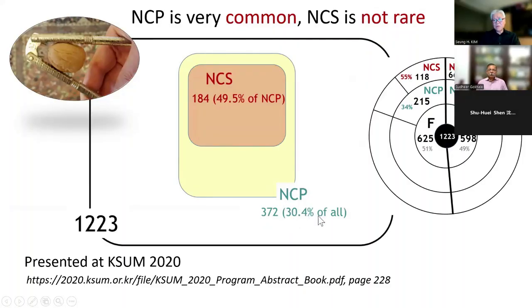About 30% of all patients who visited that clinic had the nutcracker phenomenon. And among them, about half, so about 15% of all, had some symptoms like hematuria, proteinuria, or other symptoms caused by the nutcracker phenomenon, so we can call it nutcracker syndrome. So 30% had the nutcracker phenomenon, and half of them were nutcracker syndrome patients.